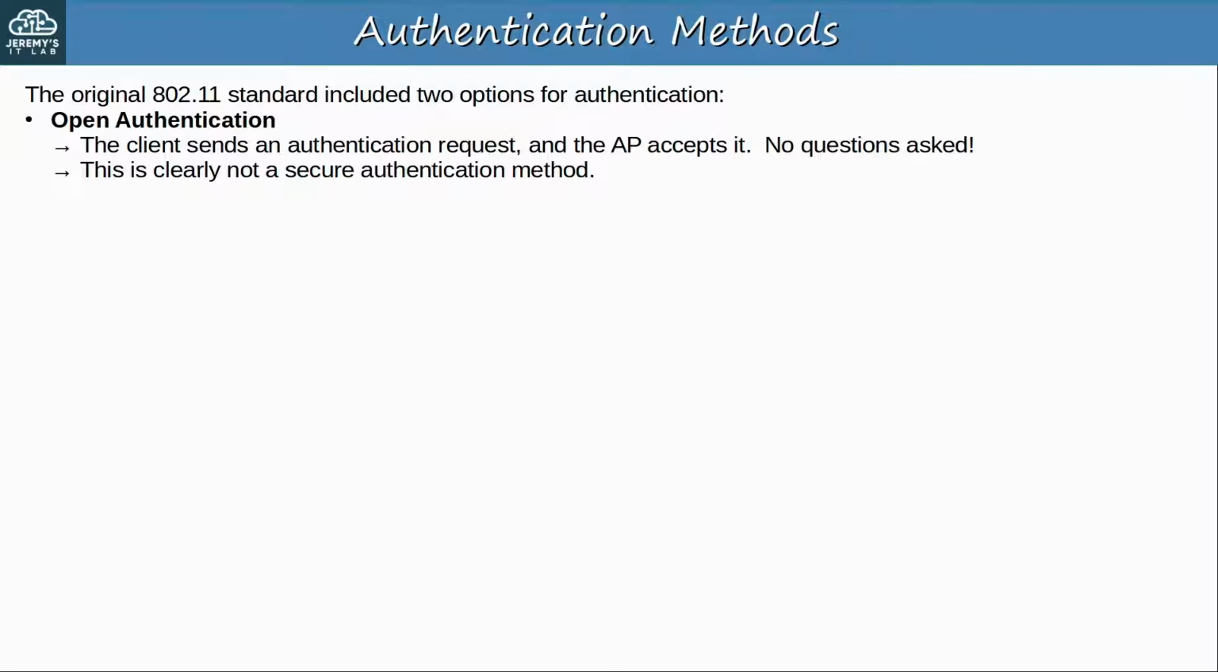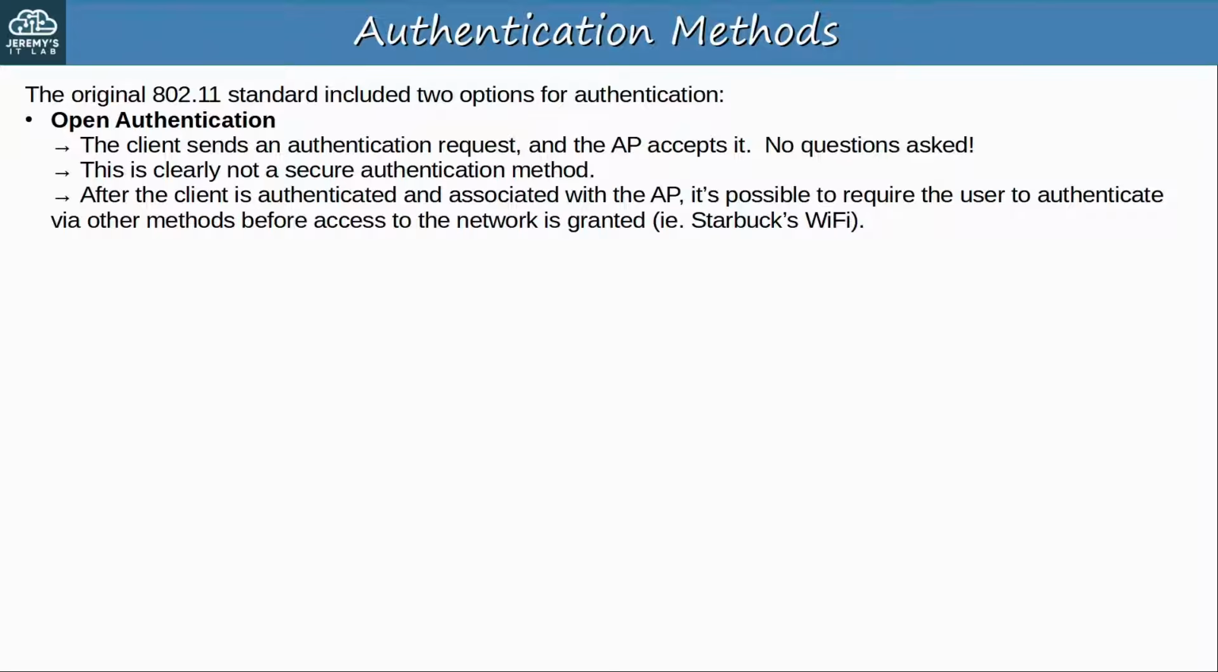However, it is still used today in combination with other authentication methods. After the client is authenticated and associated with the AP, it's possible to require the user to authenticate via other methods before access to the network is granted. Think about Starbucks Wi-Fi or other public Wi-Fi. You might be free to associate your device with the AP without even entering a password, but then you are probably required to log in via a web page or something like that to authenticate. After that authentication, your device is granted access to the internet. So, open authentication itself is not secure at all, but it can be combined with other methods.